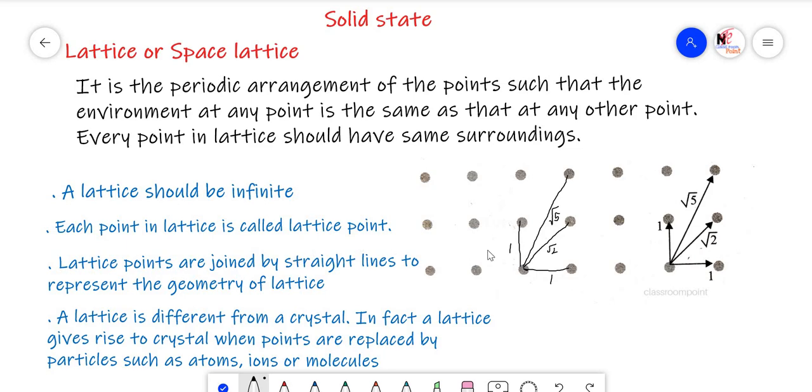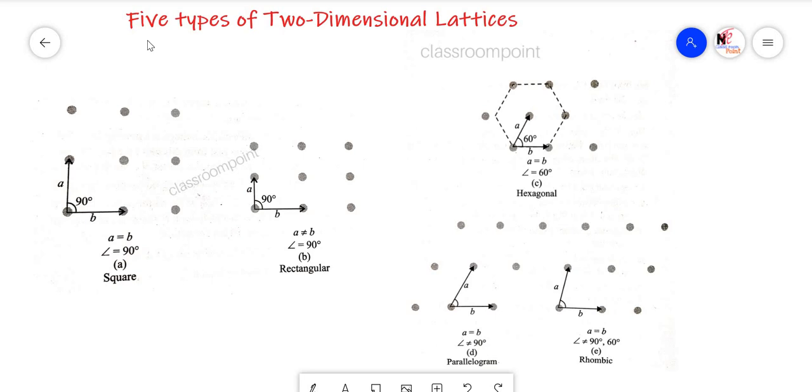And this space lattice is always infinite. It has no end. The position occupied by each point is called the lattice position, and the points that are present here are called the lattice points. If the lattice points are occupied by atoms, ions or molecules, they are called the crystal lattice. Now let us see how many types of two-dimensional lattices are possible. Here 5 types of two-dimensional lattices are possible.